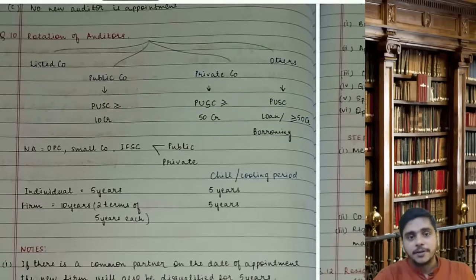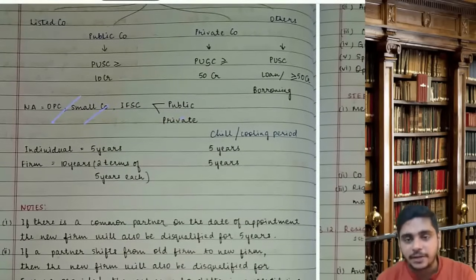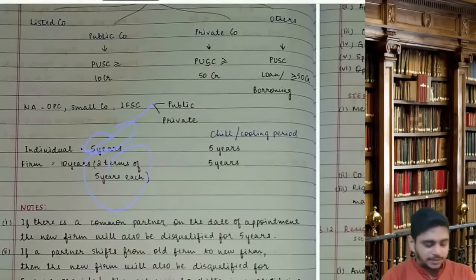This you need to remember. It is not applicable to OPC, small company, IFSC, public and private company. IFSC means International Financial Service Center company. An individual will be appointed for 5 years, a firm will be appointed for 2 terms of 5 years each. Individual appointed for 5 years, he will chill for how many years? 5 years. Firm is appointed for 2 terms of 5 years each, he will chill for 5 years. Cooling period is 5 years.